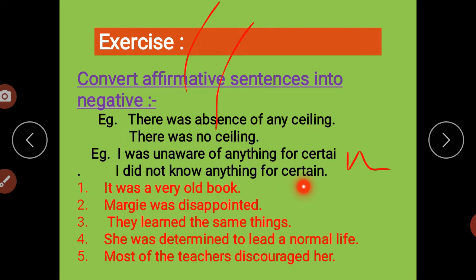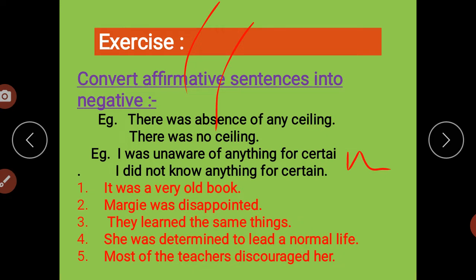Another sentence we will take. They learned the same things. Answer would be they did not learn the different things. Got it? They did not learn the different things. Clear?